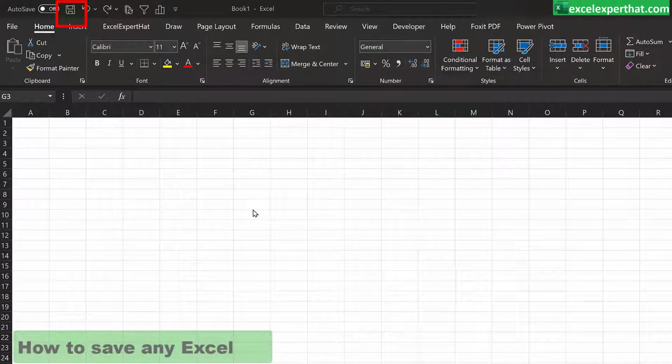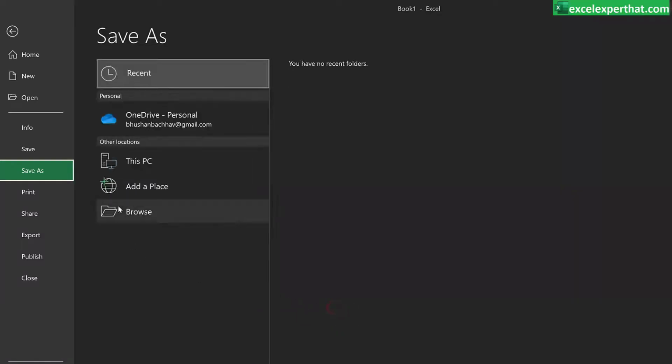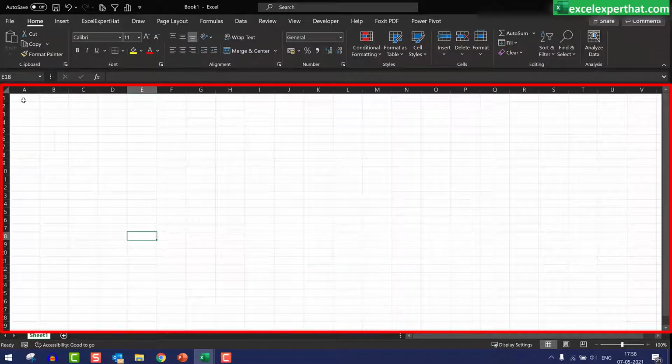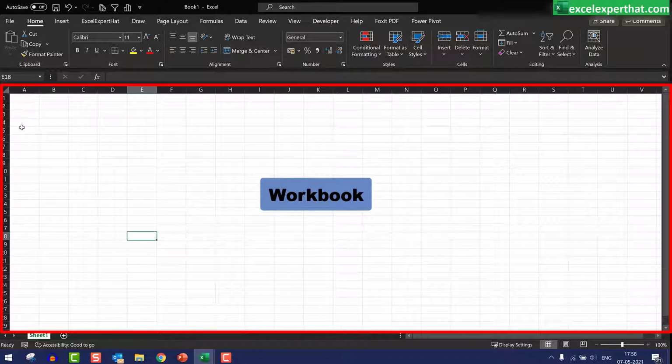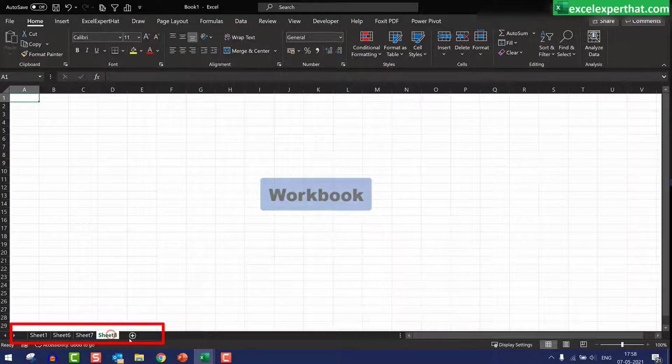Now we will see how to save any Excel file. When you open any new workbook, please remember it is not saved by default. You need to save the workbook by clicking on the save button. The save this file window will pop up and you can save the file in documents by default, or choose another location from browse in your PC and save it. Once the new workbook is open, you can see this area is called worksheet or workbook. From here you can add more workbooks in the Excel file as and when you require.